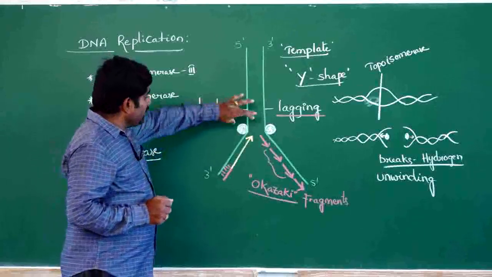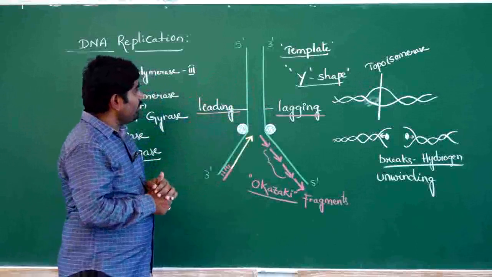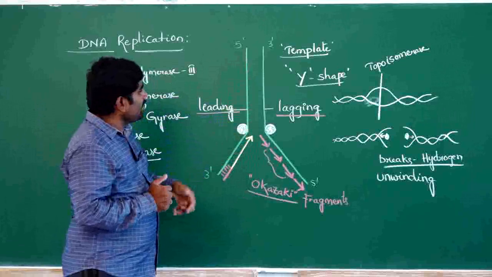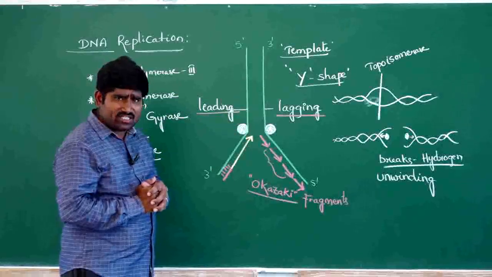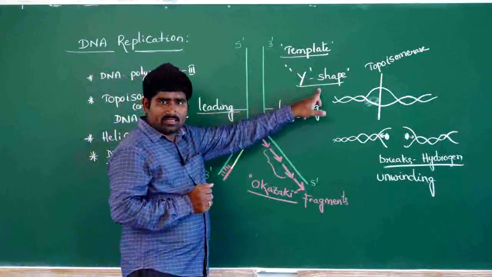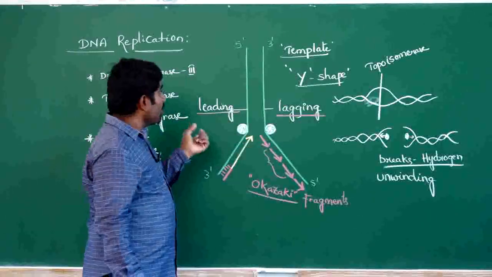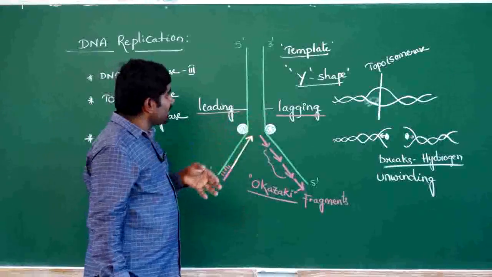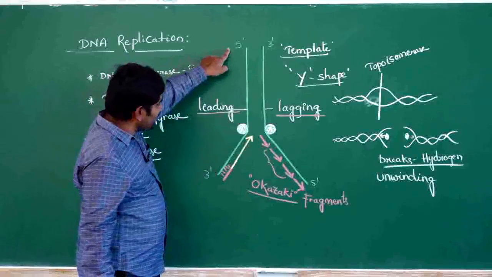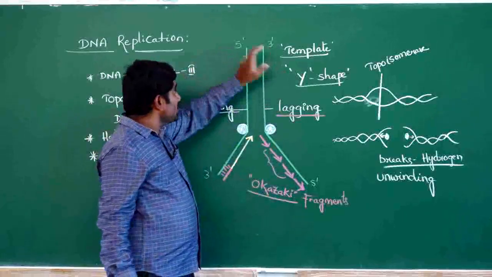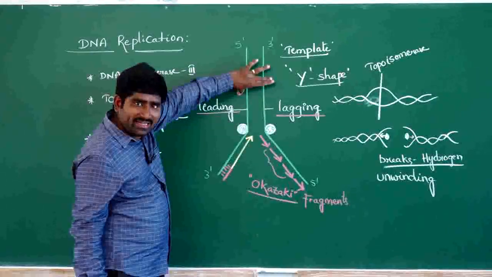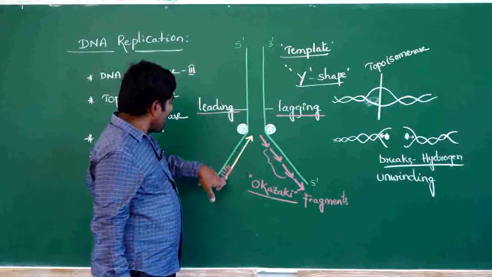So this leads to the formation of a template, and to the formation of the replication fork. The shape of the replication fork is Y shape. On the replication fork, both strands act as template strands. This is one template strand, 3' to 5', and this is another template strand, 5' to 3'. These two green strands are the parental DNA strands. And this is the RNA primer.